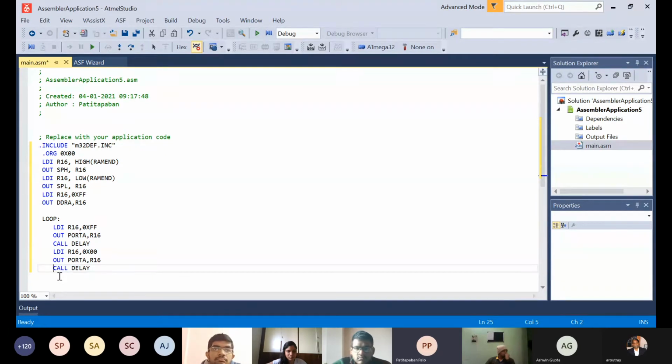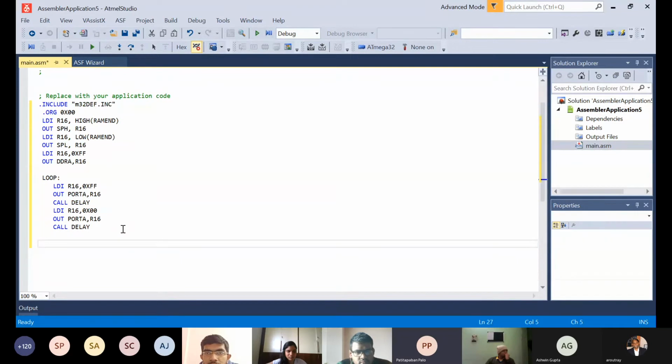So to blink the LED, we're giving it some time, some delay, so that the LED can blink. Then we are making the bits go low, and again we're doing it. Then we're calling a delay. So now the next thing is to call a delay.